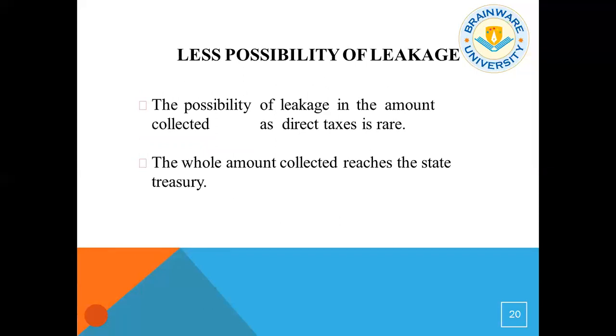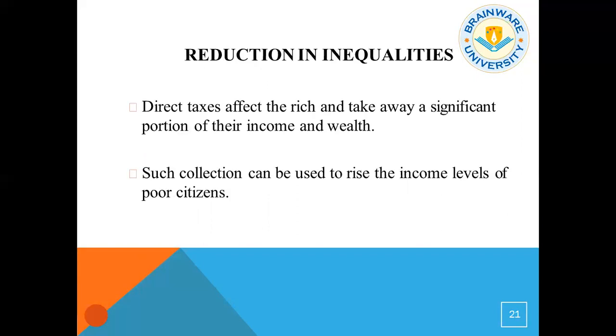There's less possibility of leakage. The possibility of leakage in the amount collected as direct taxes is rare. The whole amount collected reaches the state treasury. And also the reduction in inequalities. Direct taxes affect the rich and take away a significant portion of their income and wealth, and such collection can be used to raise the income levels of the poor citizens.